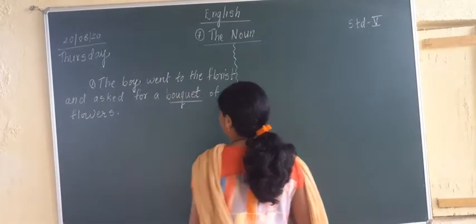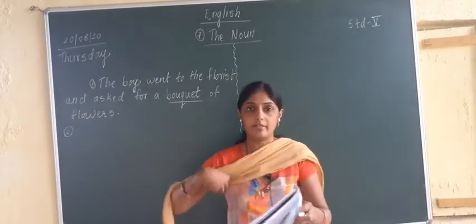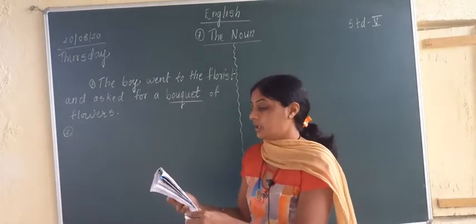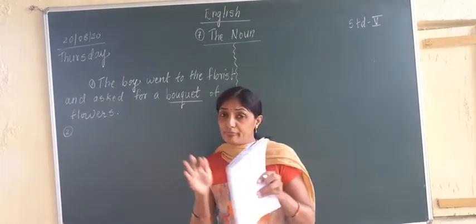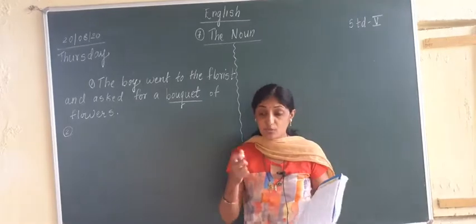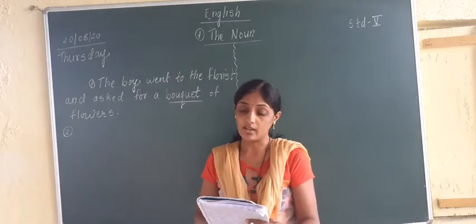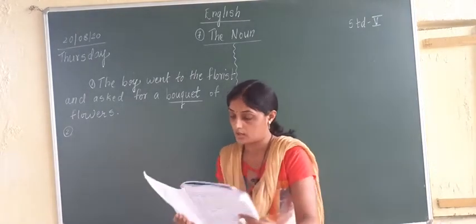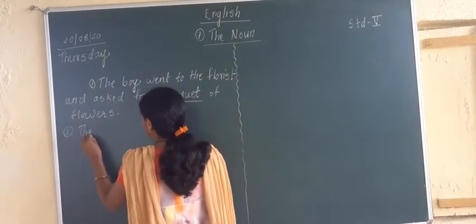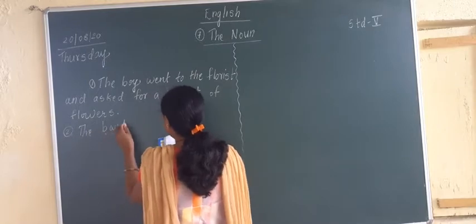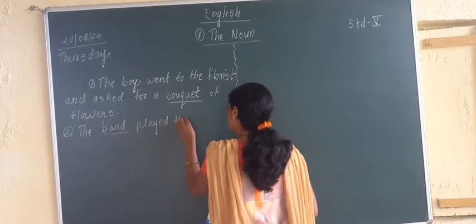bouquet. Okay. The second sentence given in the book is, I will be a little fast, okay. The dash played the music well. Now it is also called group of band, group of people who play music. They are called either band or orchestra. So we can write either one. I think the band played the music well. I will write down the band.